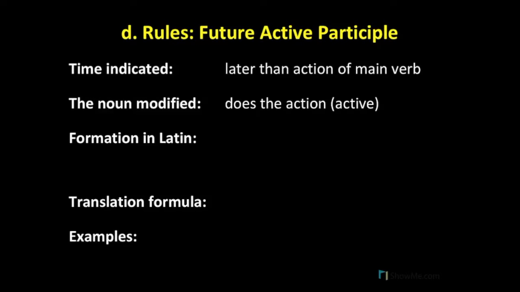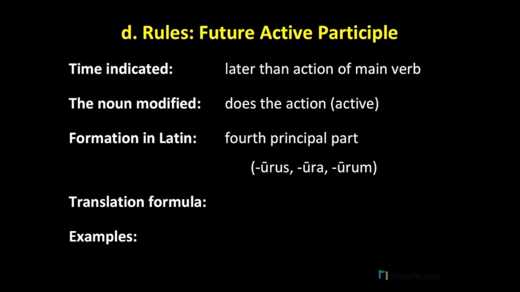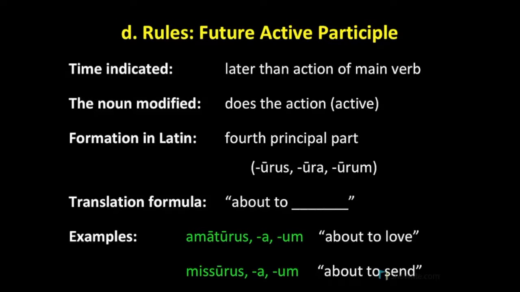Now, to form a future active participle, we take the fourth principal part and use the endings -urus, -ura, -urum to make a first and second declension adjective. To translate the future active participle, we can use the standard formula "about to (blank)." So here are two examples that we've seen so far: amaturus, amatura, amaturum, and missurus, missura, missurum. This is "about to love" and "about to send," using that "about to (blank)" formula. Also recognize the -urus, -ura, -urum endings.